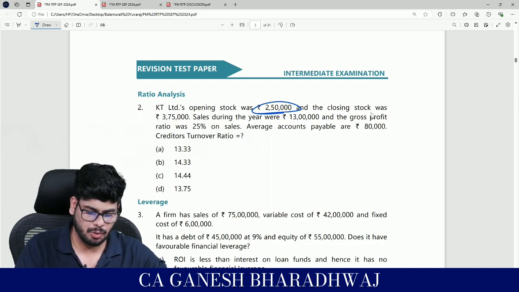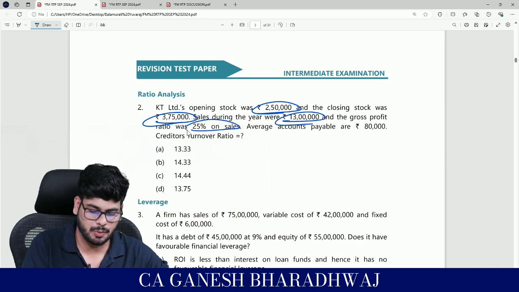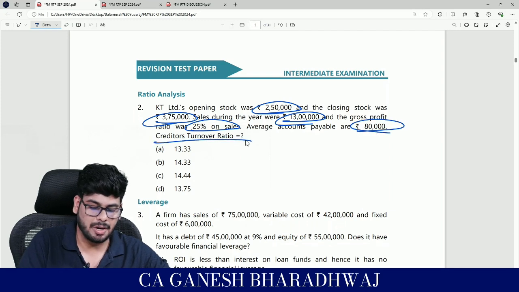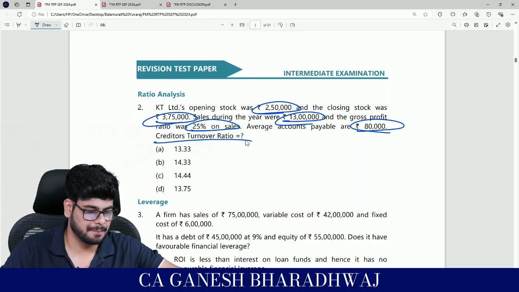Opening stock 250, closing stock 375. Sales during the year was 13 lakhs. The gross profit ratio was 25% on sales. The average accounts payable are 80,000 rupees. What is going to be my creditors turnover ratio?